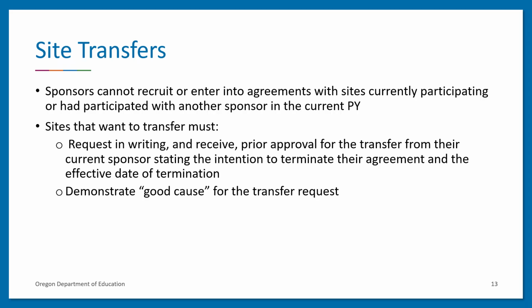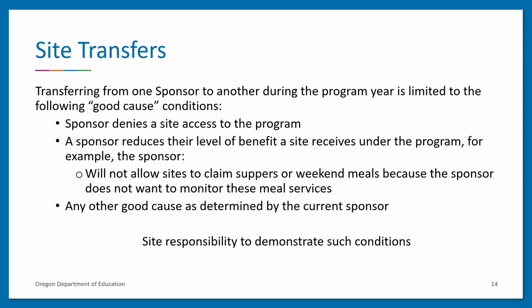So what is meant by good cause? Transferring from one sponsor to another during the program year is limited to the following good cause conditions. A sponsor denies a site access to the program. A sponsor reduces the level of benefit a site receives under the program. For example, the sponsor will not allow sites to claim suppers or weekend meals because the sponsor does not want to monitor these meal services, or any other good cause as determined by the current sponsor. It is the site's responsibility to demonstrate that such conditions exist.